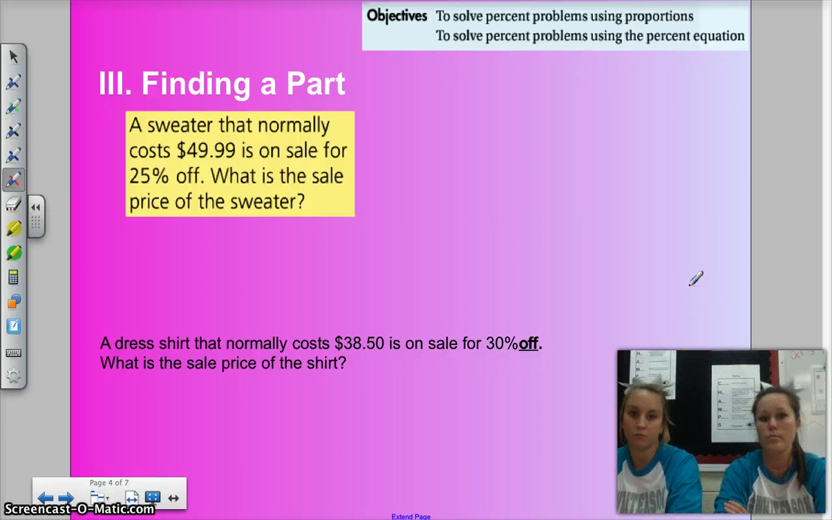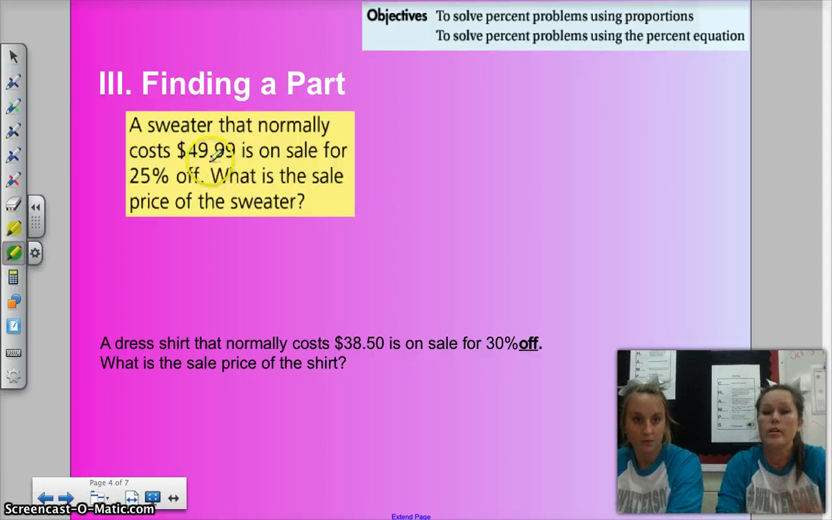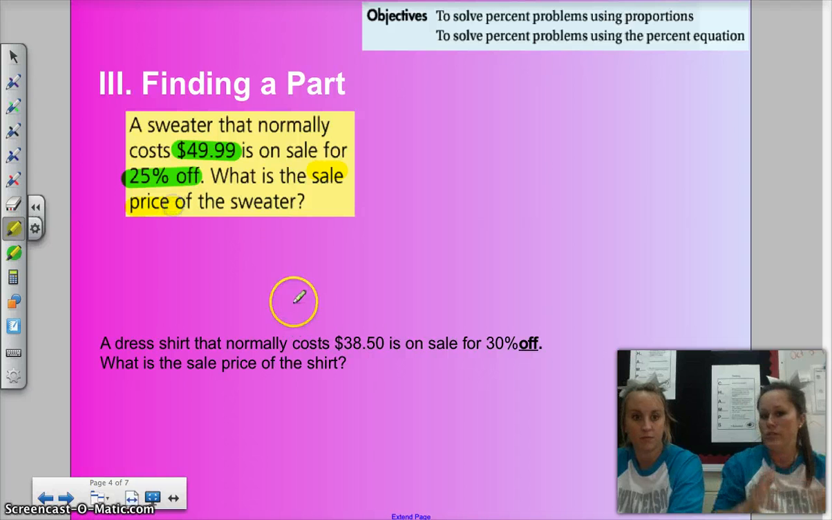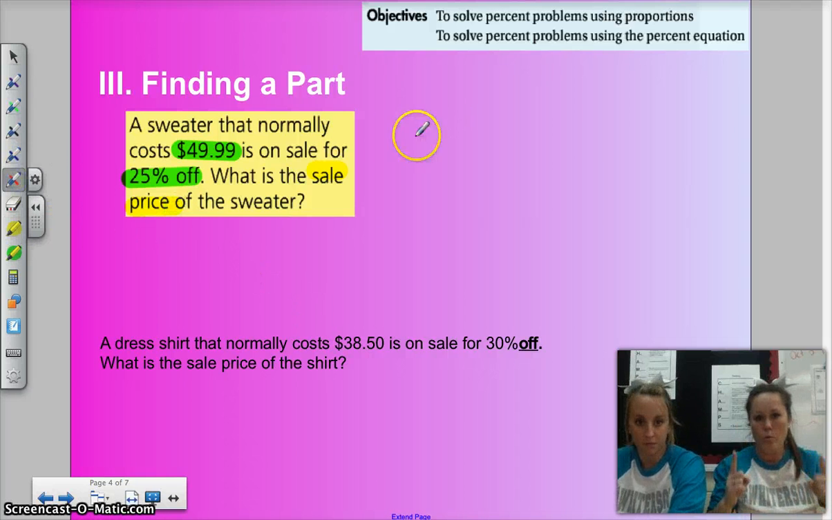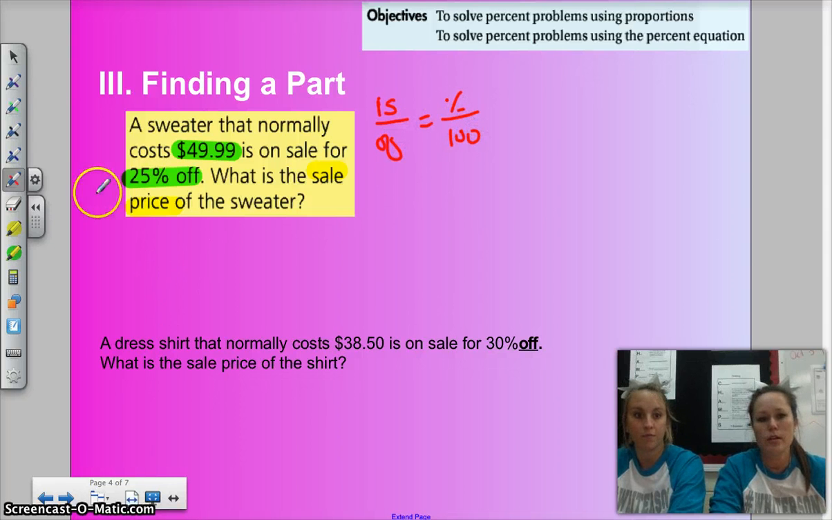So we're not solving for the percent anymore. We can actually plug something in. A sweater that normally costs $49.99 is on sale for 25% off. What is the sale price of the sweater? So instead of having to do a whole bunch of different work, we can do it all in one stop. So it's is over of percent over 100. Got it. Let's plug these babies in.